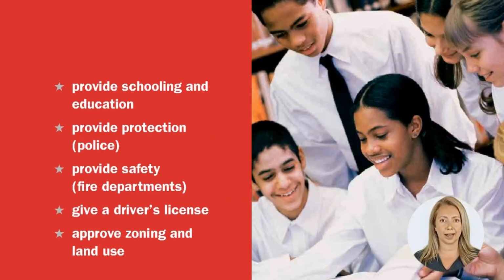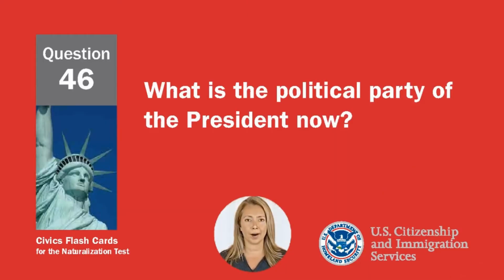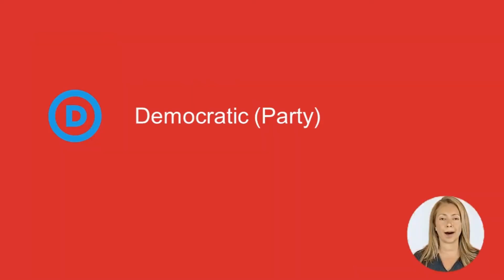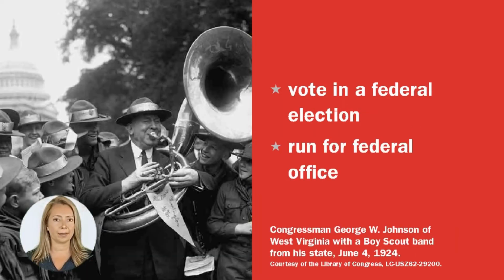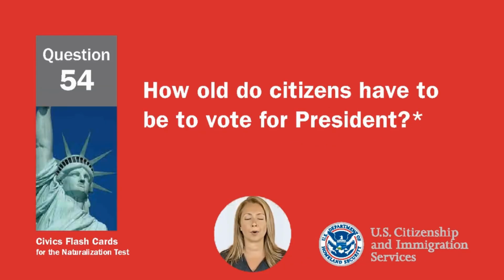Provide schooling and education. Provide protection, police. Provide safety, fire departments. Give a driver's license. Approve zoning and land use. What is the political party of the president now? Democratic Party. Name one right only for United States citizens. Vote in a federal election. Run for federal office. How old do citizens have to be to vote for president?